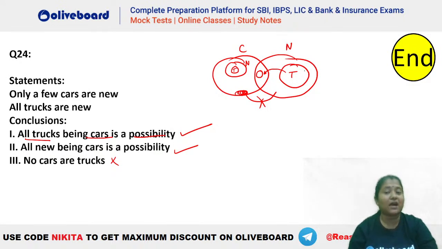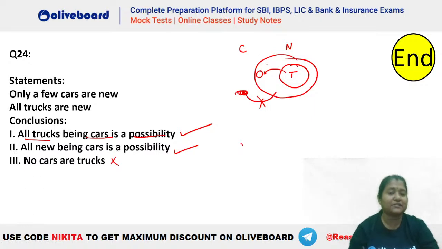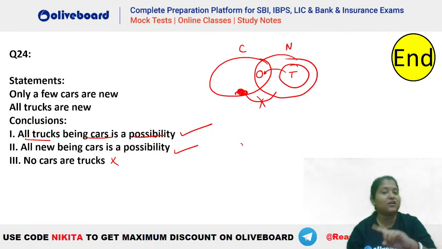Some new are not cars is not true here, Shravani, because you can see what is the statement given to us. The statement given to us is, that is, some cars are not new, right? What is the thing that we have here? We have this information that there has to be a definite portion of car which should never be a portion of new here. But that does not mean that new should not go inside car. Okay.